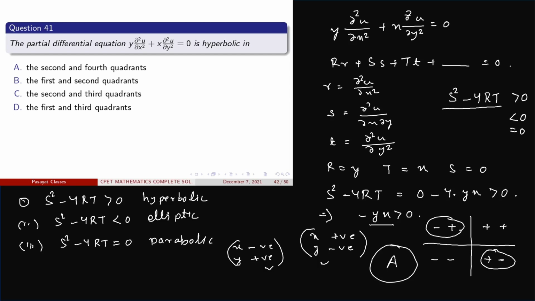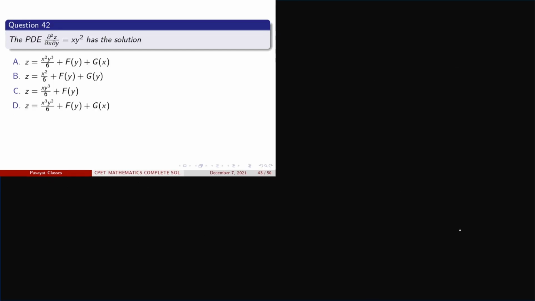Now come to another question, question number 42. Here we have to find the solution of the given PDE, and the PDE is given as delta square z upon del x del y equal to x y square. So for finding the solution, we have to integrate first with respect to y.